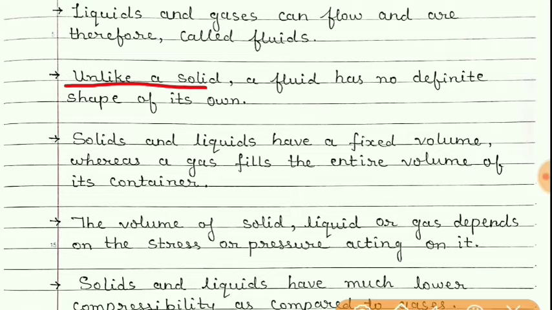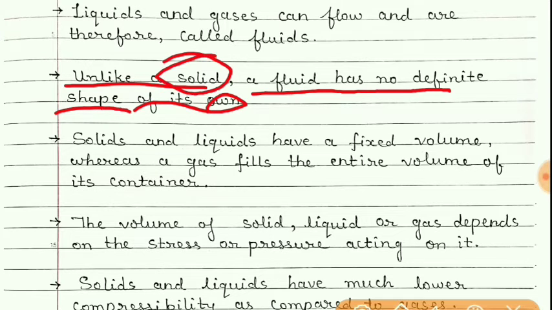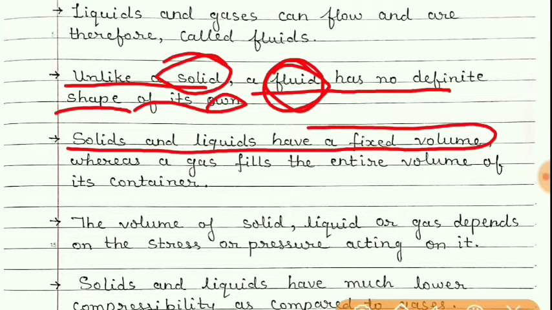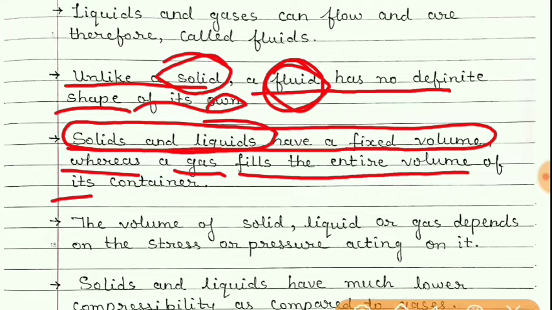Unlike solids, fluids have no definite shape of their own. Students, we know that solids have their shape, but fluids do not have a shape. Solids and liquids have a fixed volume. Remember, solids and liquids have a fixed volume, whereas gases fill the entire volume of the container. That means the volume of a gas is not fixed.